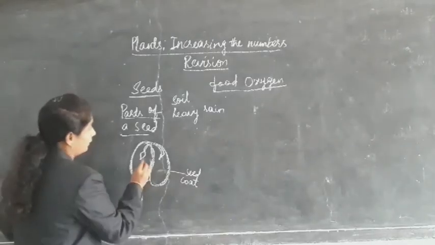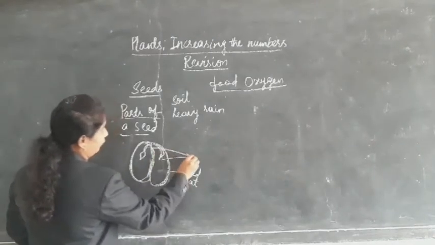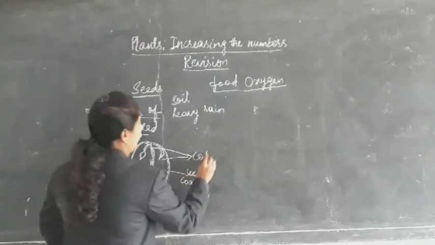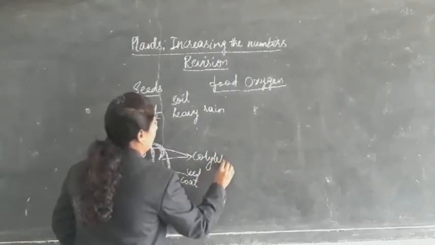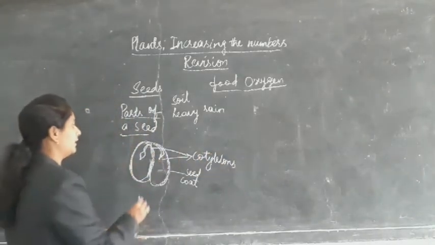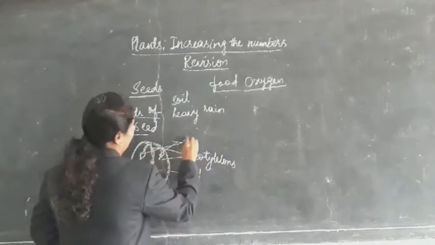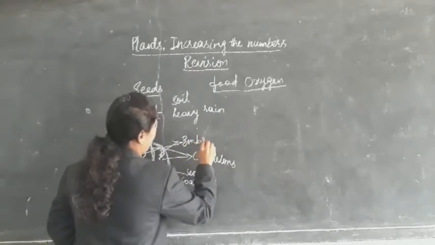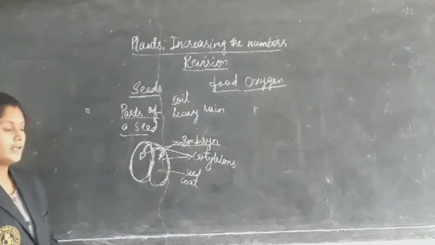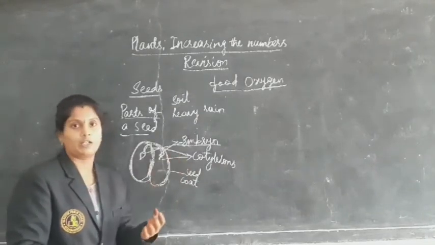And when the seed opens into two parts, those we call the cotyledons. Inside you will see a baby plant, which is the embryo. This embryo will grow into a new plant, taking food from the cotyledons.